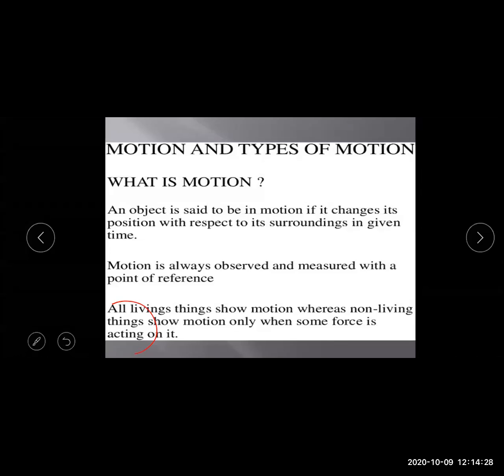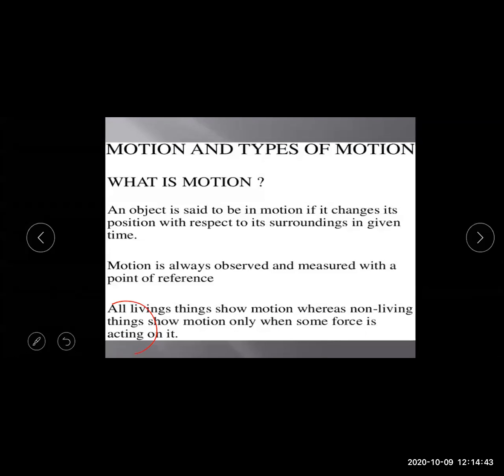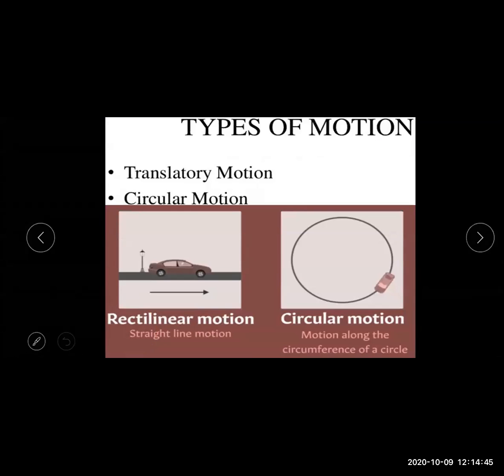So living things as well as non-living things show motion, where force is acting on them.